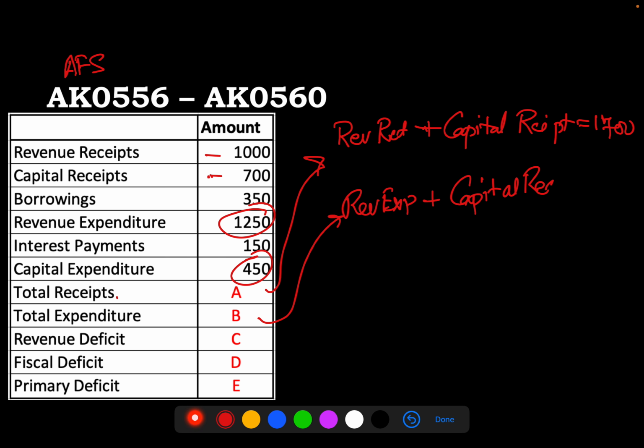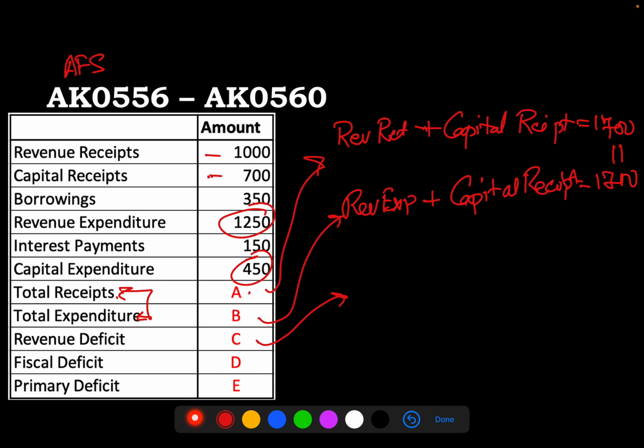In fact, even if you don't want to do this calculation, 1250 plus 450, that is 1700. As you can see, they have to be equal. If the budget has to be balanced, then total receipts and total expenditure must be equal. It cannot be disbalanced. So that's a balanced budget. It has to be equal only. So if I was you, I'll just simply say if A is 1700, B has to be 1700.